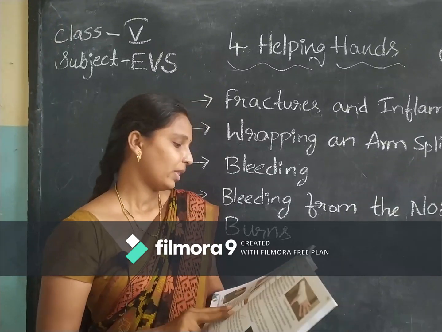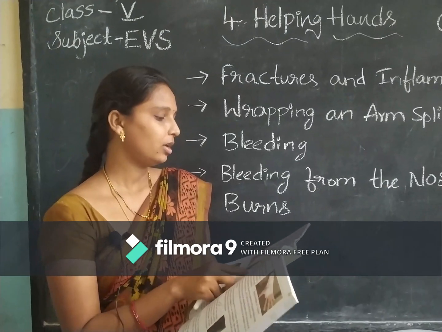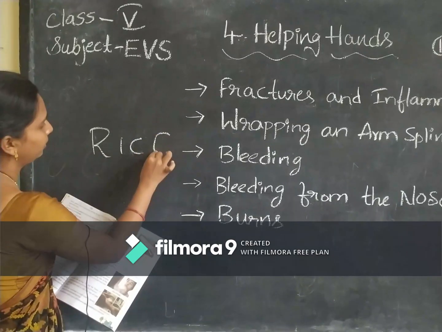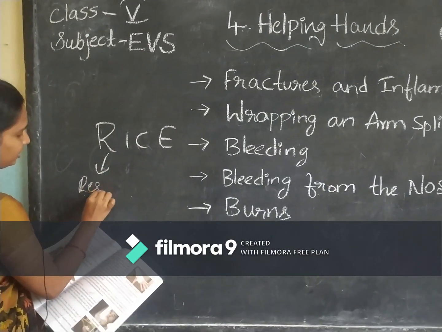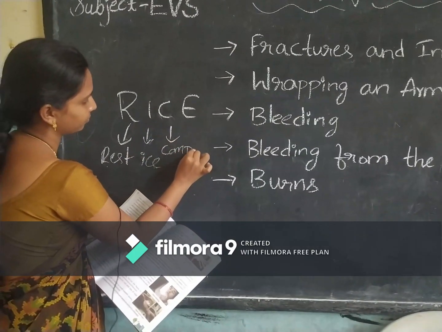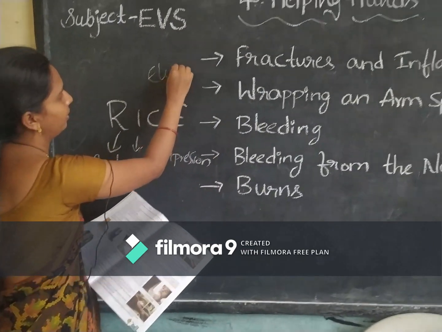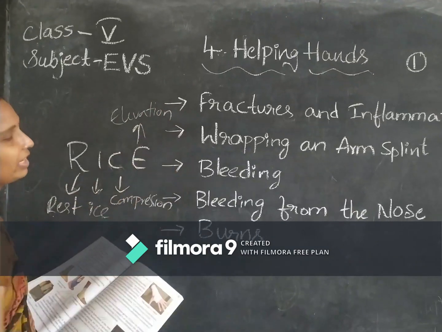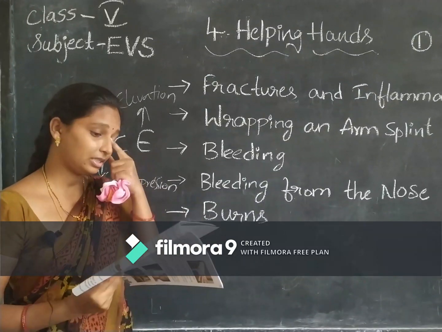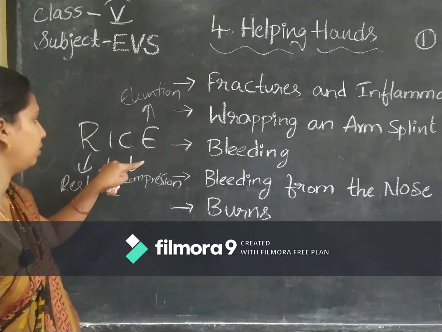Next, first aid for sprains and strains includes rest, ice, compression and elevation, known as RICE. The term RICE: it includes rest, ice, compression, and elevation. Whenever a bone is broken or hurt, the first thing you have to do is not move the victim here and there, and you should follow this term RICE.